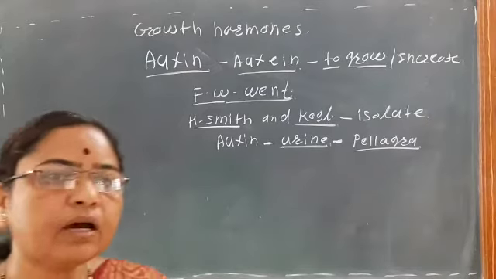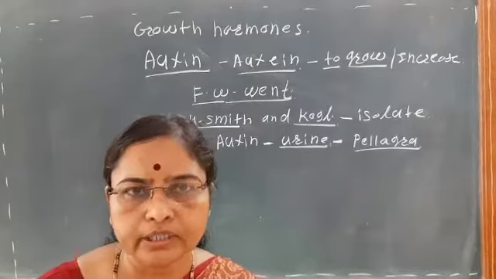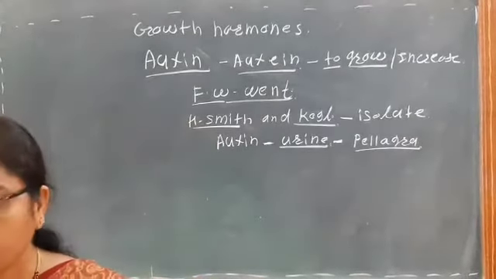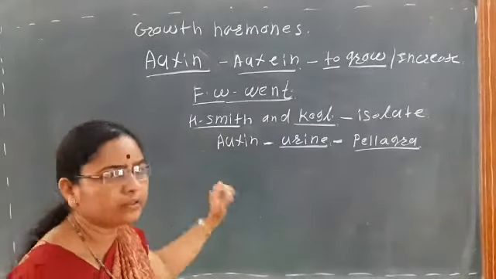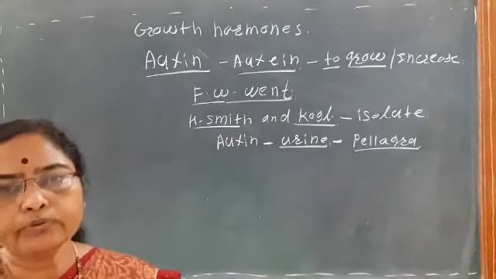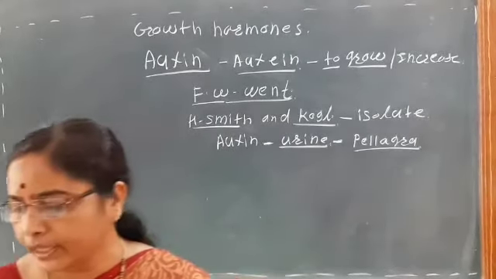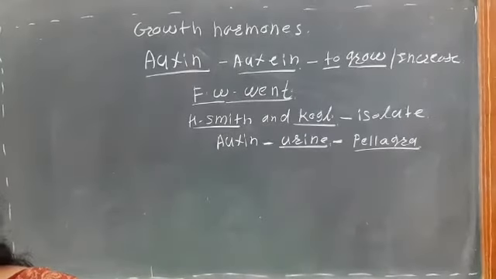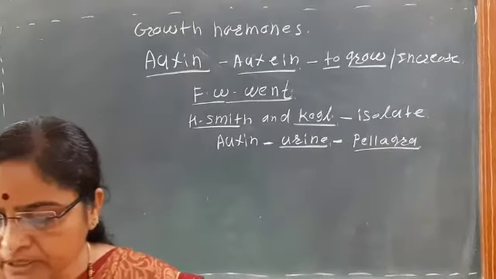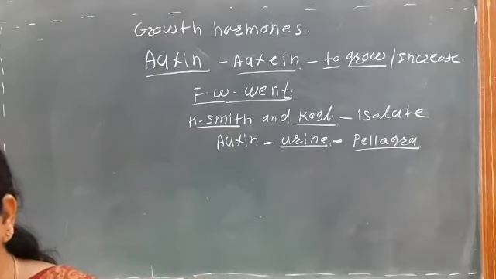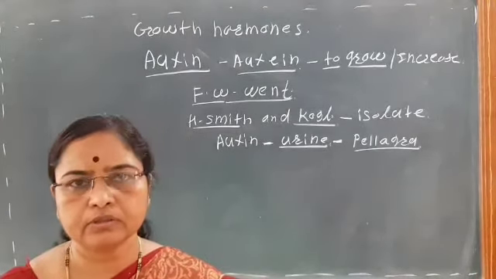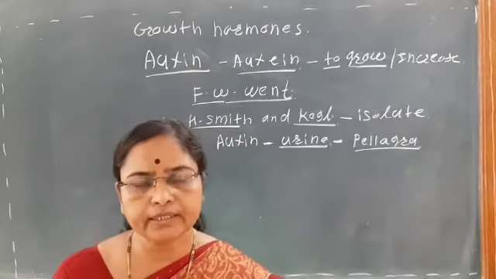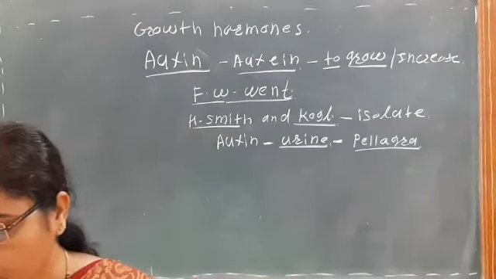So these are some scientists who discovered auxin. Today we only see some introduction and the physiological effects of auxin. First the introduction, and then the physiological effects.